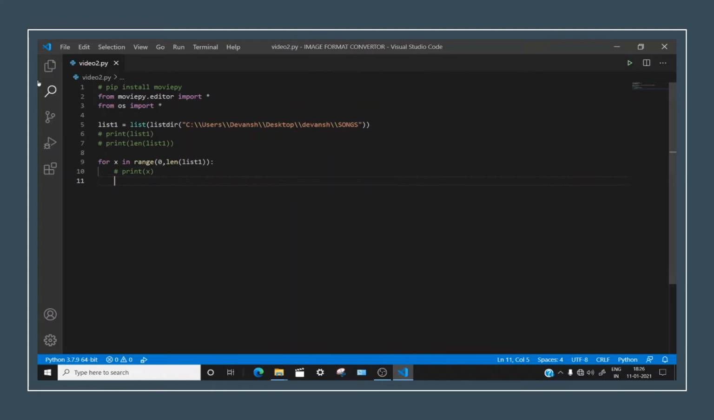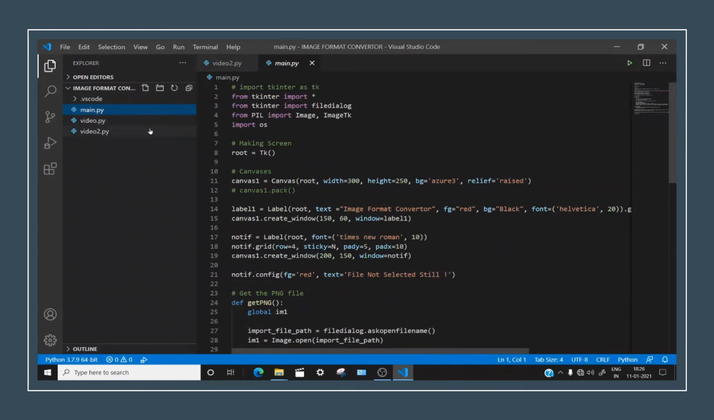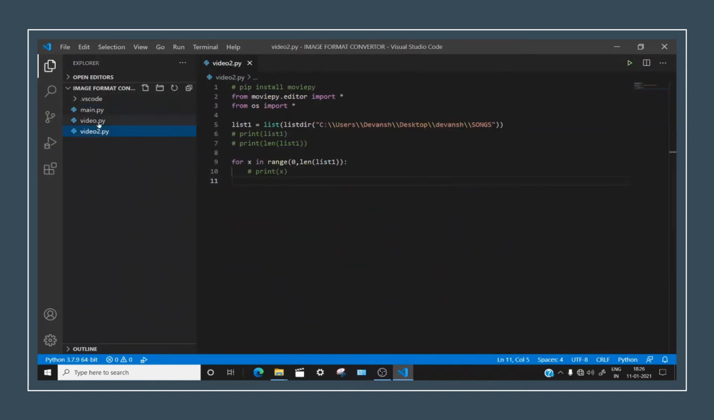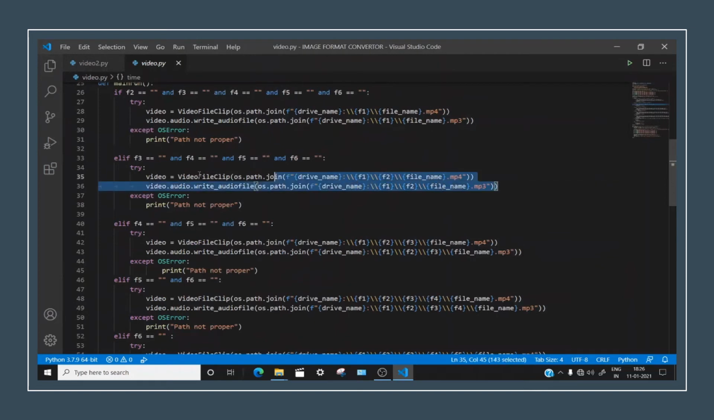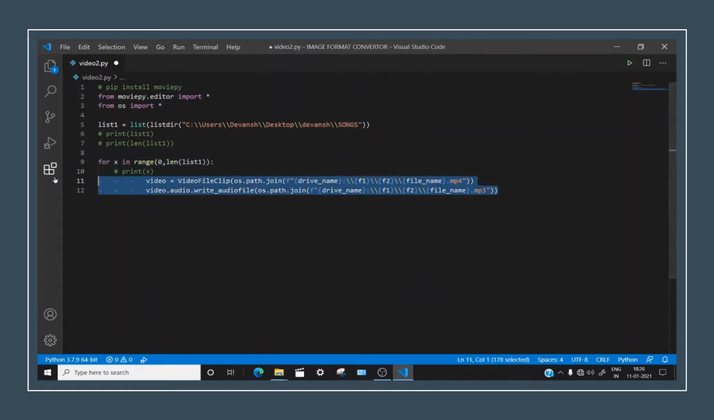Next, you just have to get the code. I have already made it down there, and I will be pasting it here. So let's keep it properly. Let's remove this and just copy this part. Control C. Control V. Now let me show you something.